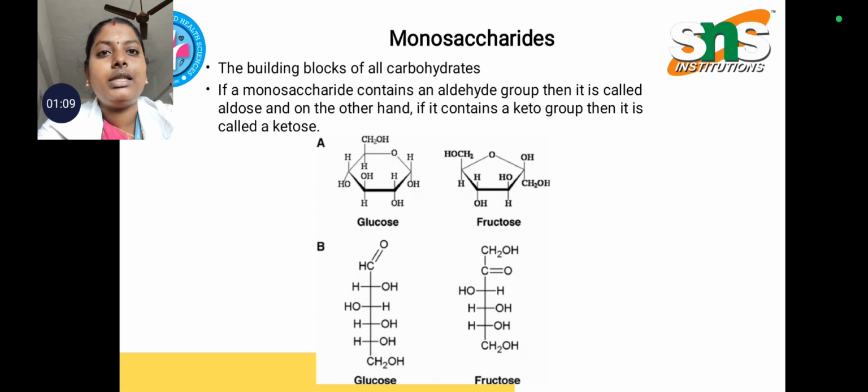Coming to the monosaccharides, they are the building blocks of all carbohydrates, having the aldehyde group, aldose, and the keto group, ketose, and this is the overall structure.